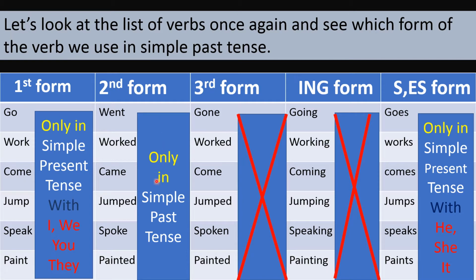So for past tense, we remember this, that we only use second form of the verb in past tense. This is the first step in learning, that which form of the verb we use in past tense. We use second form of the verb in simple past tense. This is the first thing one has to keep in mind always.